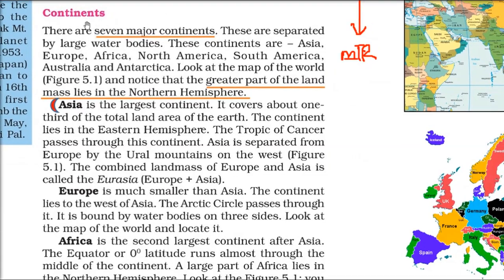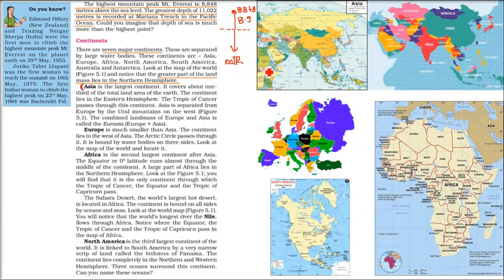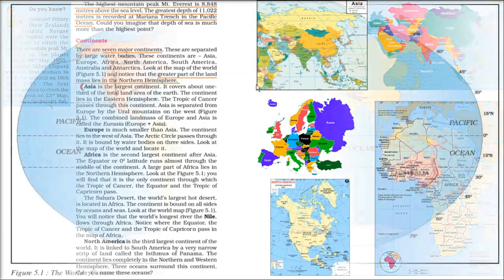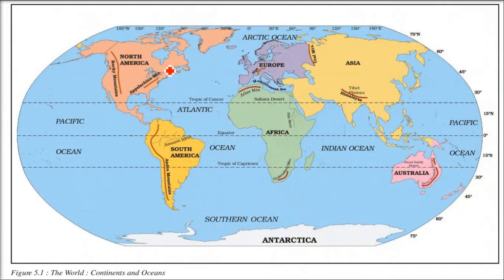So now, continents. How many continents are there? 7 major continents. And these continents, let me show you on the map. So these are the 7 continents which you see in different colors.